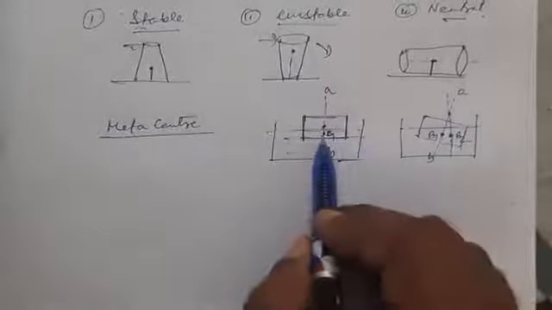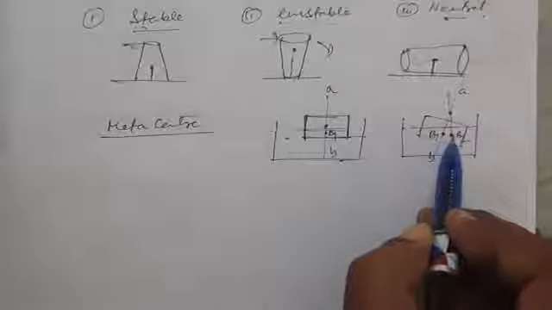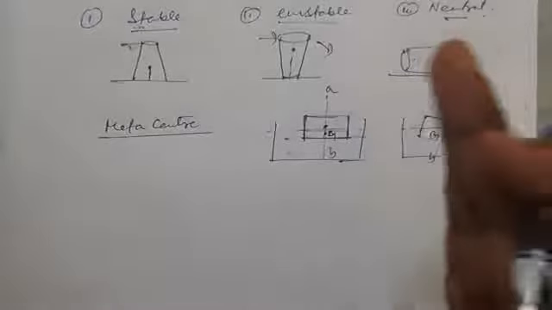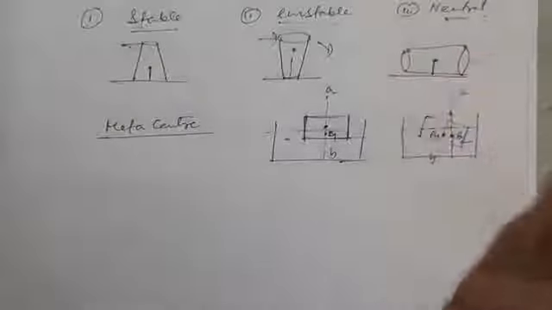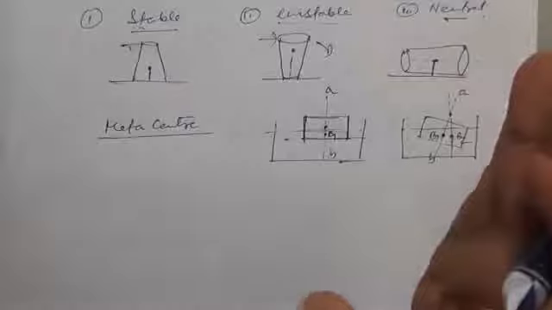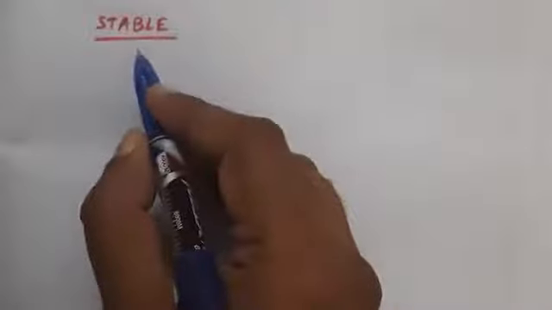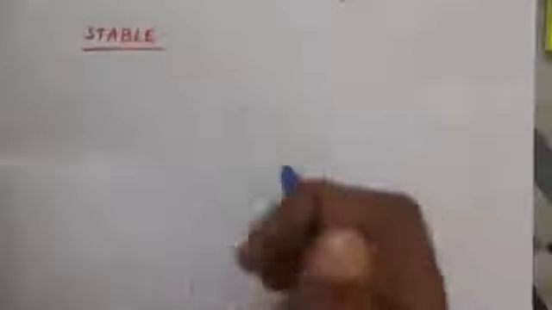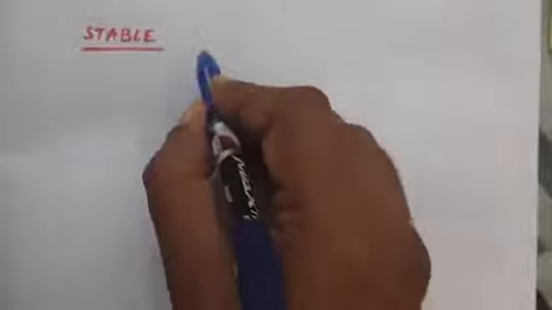So buoyancy center has shifted from B1 to position B2. We draw a vertical line, this vertical line intersecting with the center line, and the point of intersection is known as the metacenter. So we first start with the diagram of stable equilibrium. Whatever I had drawn here to make you understand the concept of metacenter was the diagram for the stable equilibrium. Let me draw once more.